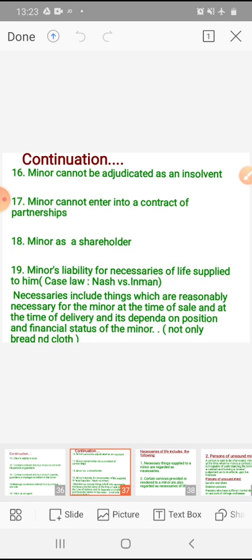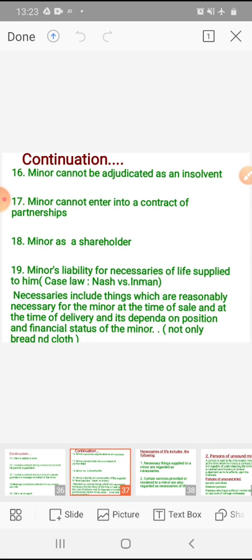Only his share in the partnership property will be liable, and that too up to his share. A minor may accept personal liability for the debts or obligations of the firm after attaining majority if he wishes to do so. After attaining majority, if he is ready to continue as a partner, then he is liable for the liabilities of the firm.